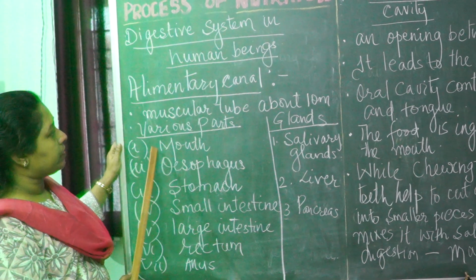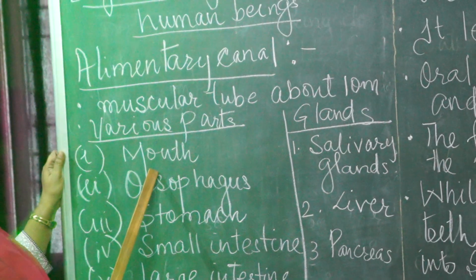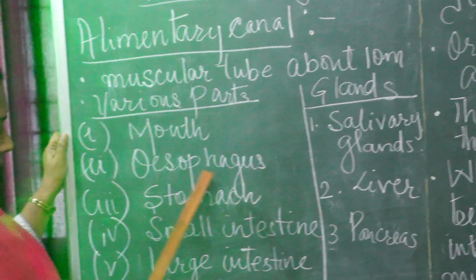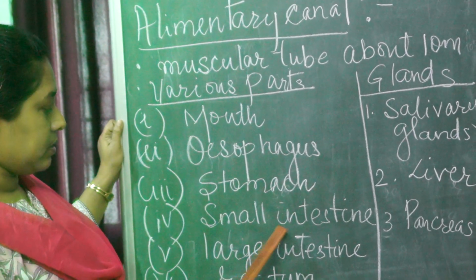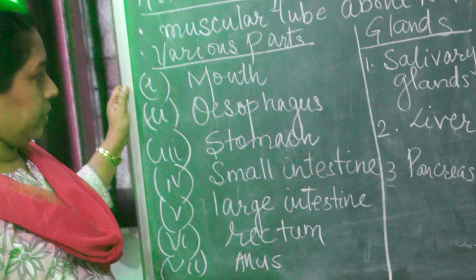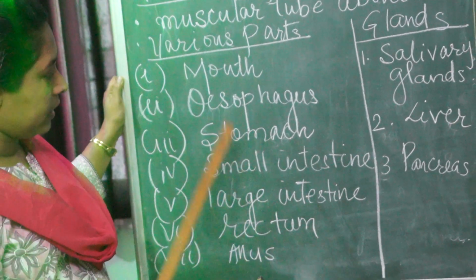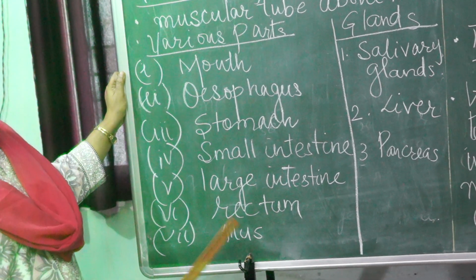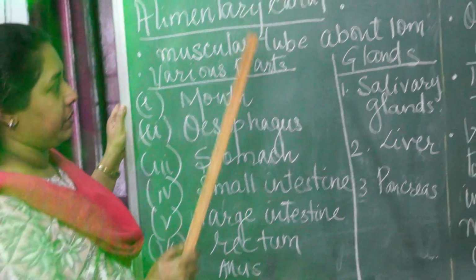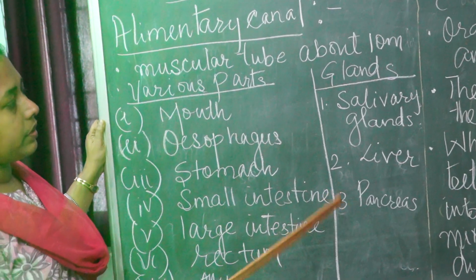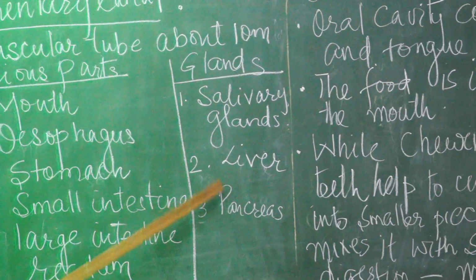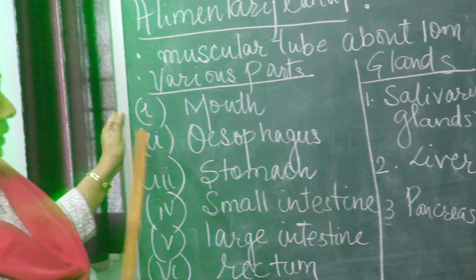The various parts of the alimentary canal are mouth, esophagus, which is also known as food pipe, stomach, small intestine, large intestine, rectum, and anus. All these 7 parts you have to learn by heart, and study in the same order. These are the parts of the digestive system, or we say the alimentary canal of human beings. And 3 glands are there, that is salivary glands, liver and pancreas. These 3 glands are associated with our digestive system.